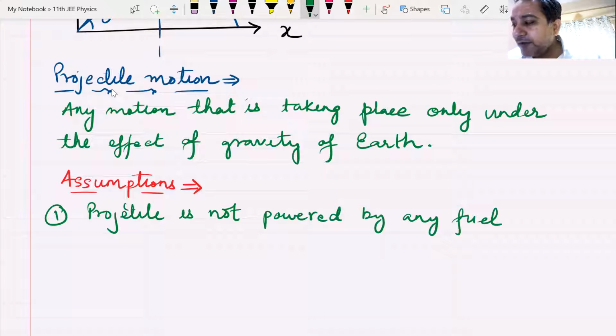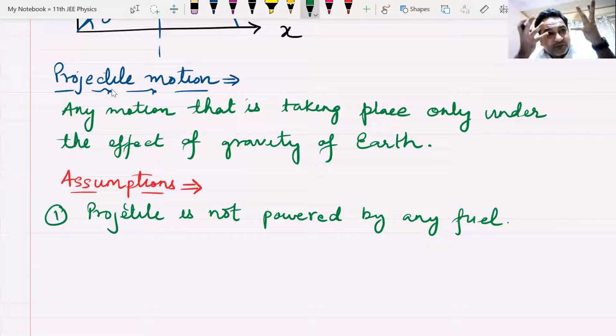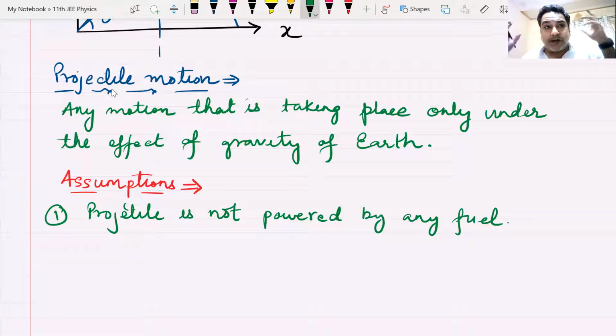So if it is powered by fuel, for example, a rocket going up, you're sending a rocket in space. Is that a projectile? No. Why is it not a projectile? Because it is not under the influence of gravity alone. It has been powered by a fuel, and that fuel is propelling it, and hence it is not a projectile.